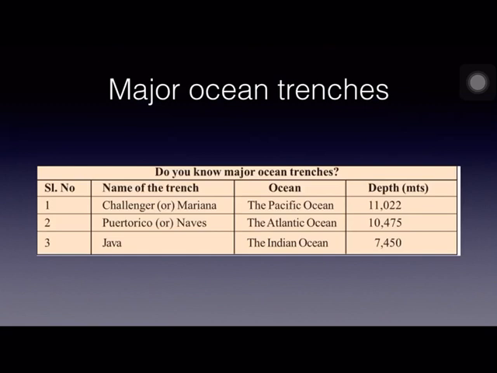The deepest point in the Pacific Ocean is the Challenger or Mariana Trench, and its depth is 11,022 meters. The deepest point in the Atlantic Ocean is Puerto Rico or Nevis, and its depth is 10,475 meters. And the deepest point of the Indian Ocean is the Java Trench, and its depth is 7,450 meters.